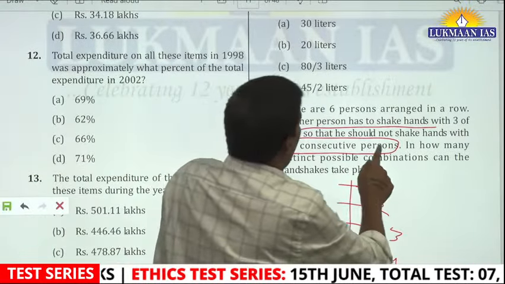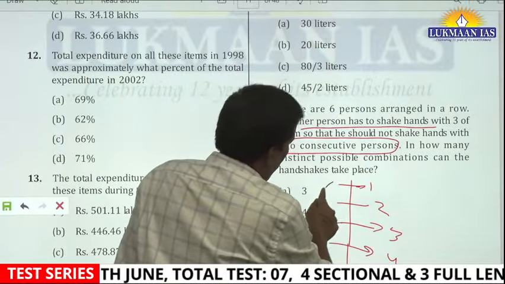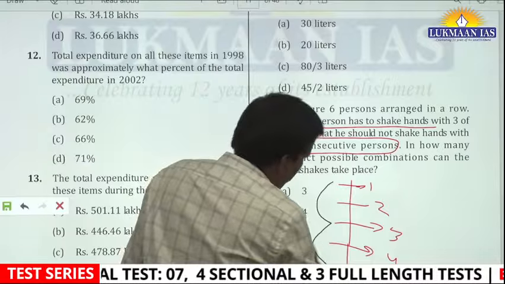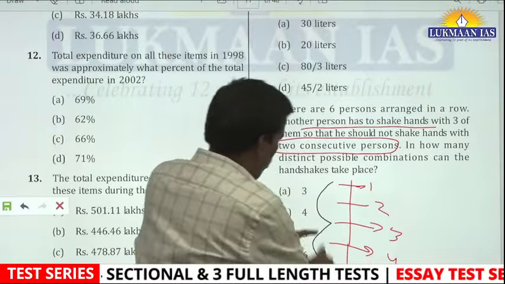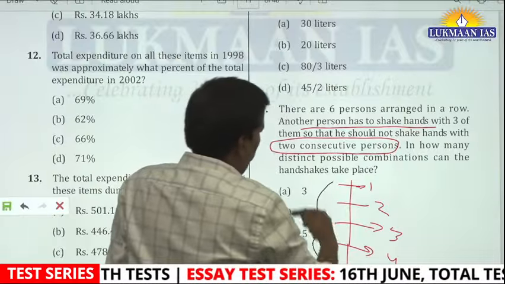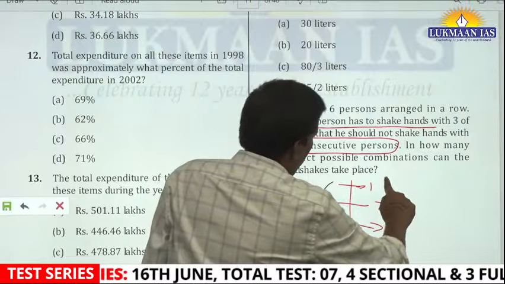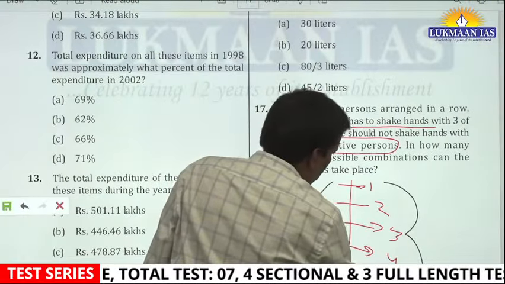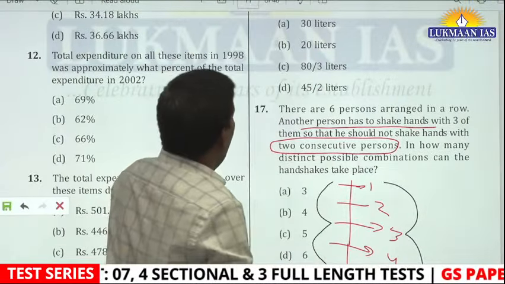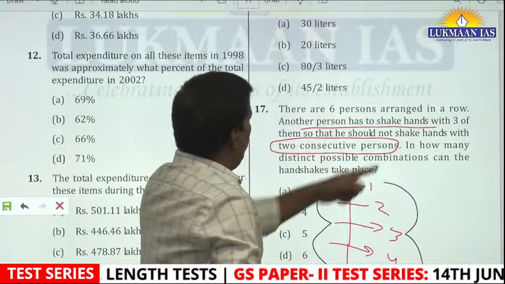So he has to shake hands with 3 people. So I am trying to make combinations. One combination is this, okay? With 3 people, okay? Consecutive has not happened: 1, then 3 and 5, okay? Let's make another combination. 1, 3, 6, okay? Only 3 people. There are 2 conditions.